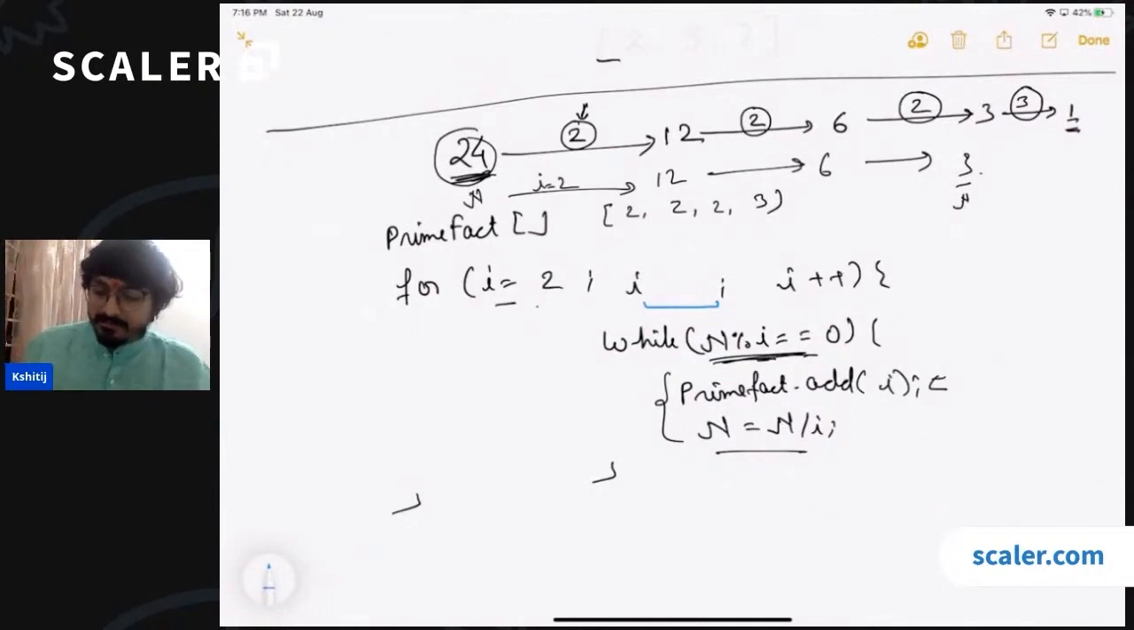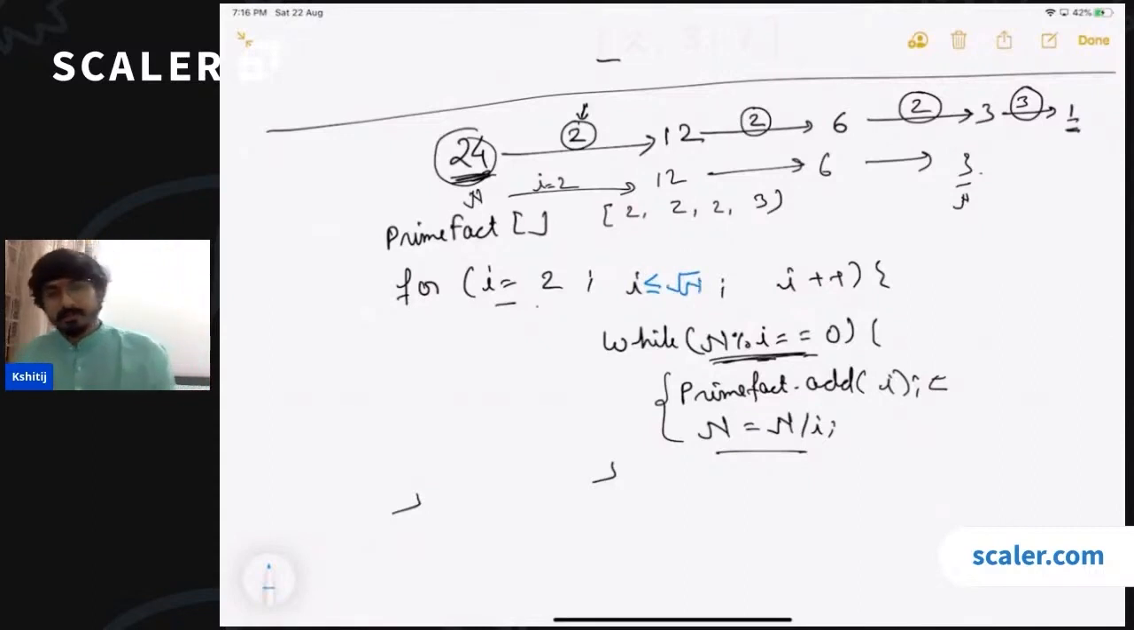Okay, so what should be the maximum value that I can take? The maximum value that I can take obviously is going to be square root of n, right? So the i that we are going to increment is going to go till square root of n. Okay. Now this code is going to print all the prime factors for us.